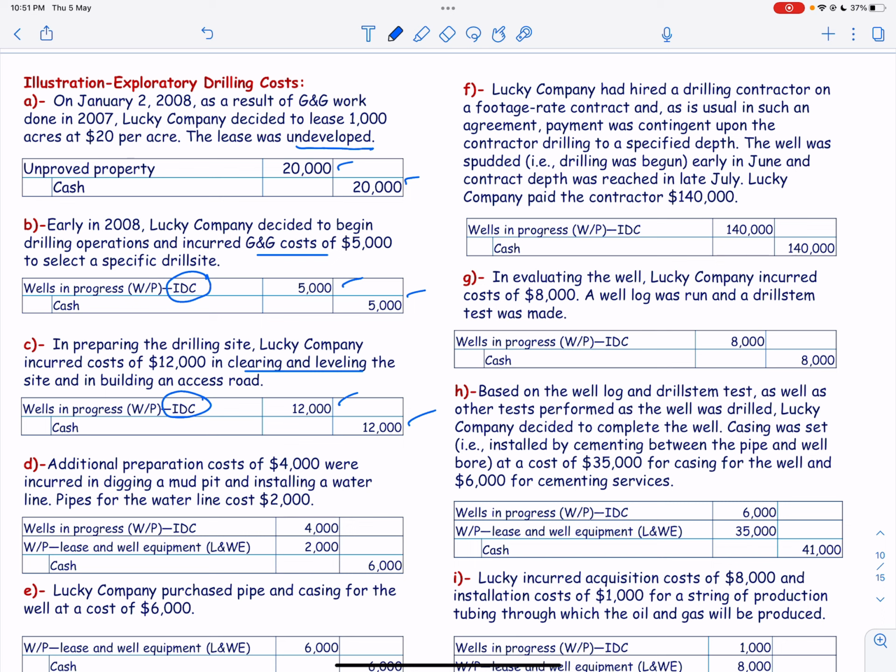Additional preparation cost of 4,000 were incurred in digging a mud pit, and digging a mud pit is an intangible drilling cost, and this installation of water pipeline is a lease and well equipment account. So they are debit and cash is credit.